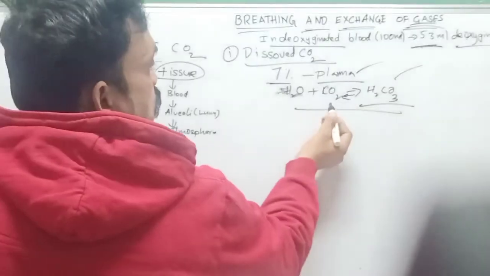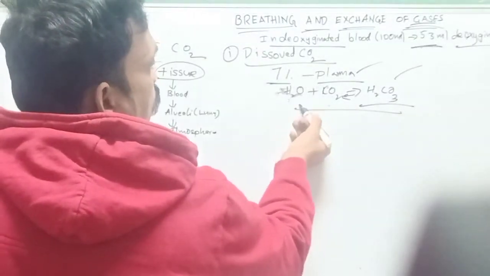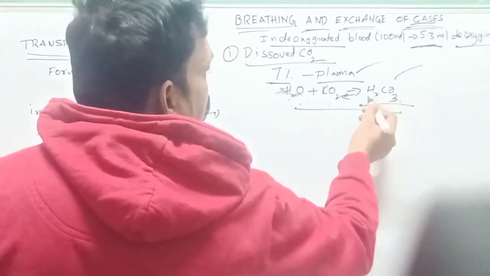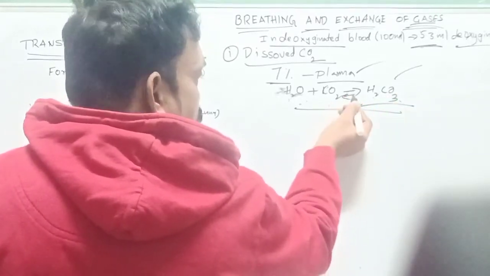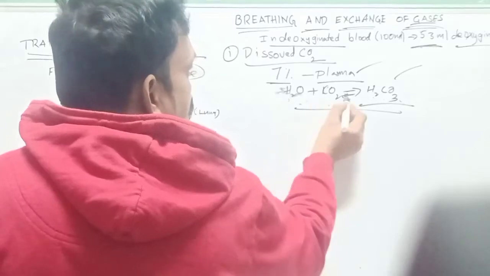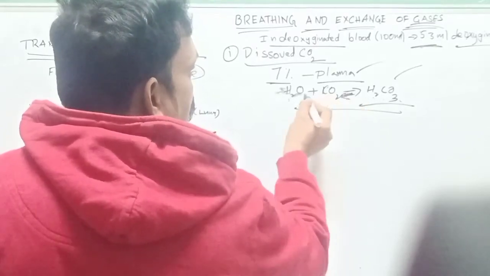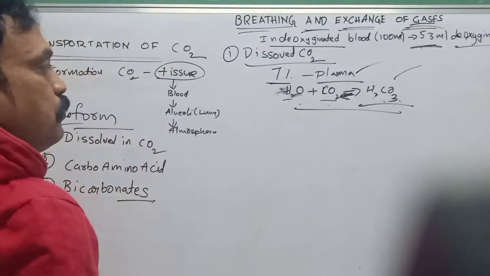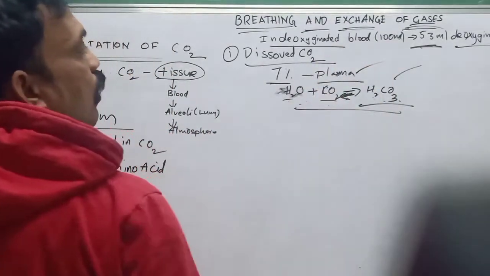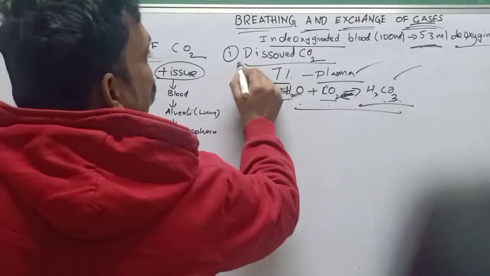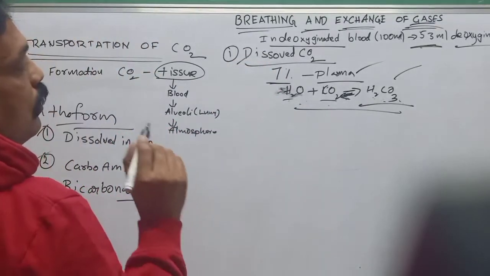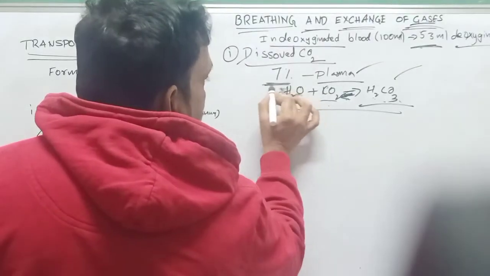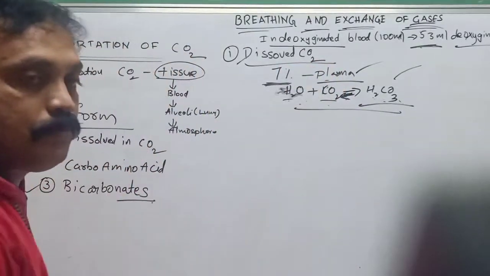It diffuses from tissues and combines with a water molecule and forms carbonic acid. Again when it enters the nearby alveoli, there is a reverse reaction: carbonic acid divides into CO2 plus H2O, and CO2 diffuses into the alveoli. So in dissolved form, only 7% of carbon dioxide is transported with plasma.